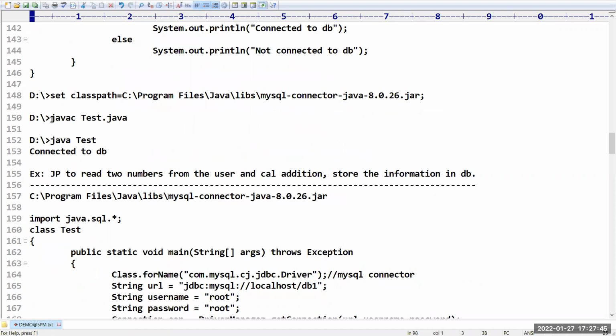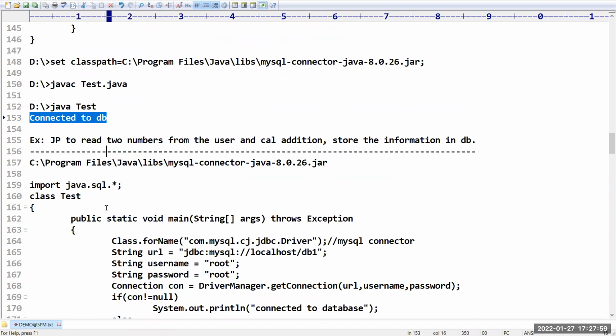Next, sir, how to compile the program? We have to take javac Test.java, and it is going to verify whether there is any error in your program or not. If there is no error, what will happen? It will display a message saying connected to the database.